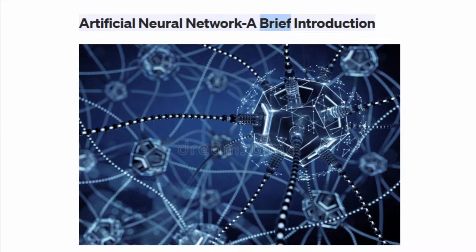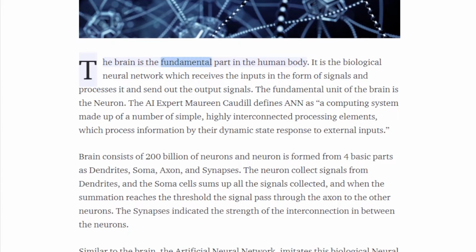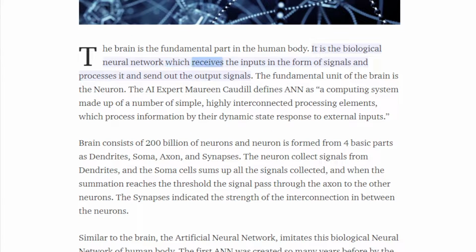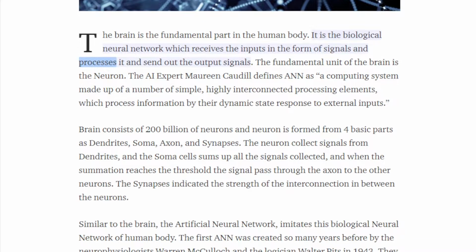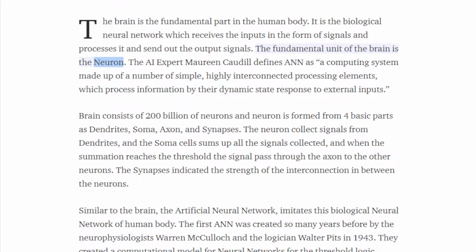Artificial neural network. A brief introduction. The brain is the fundamental part of the human body. It is the biological neural network which receives inputs in the form of signals, processes them, and sends out output signals. The fundamental unit of the brain is the neuron.